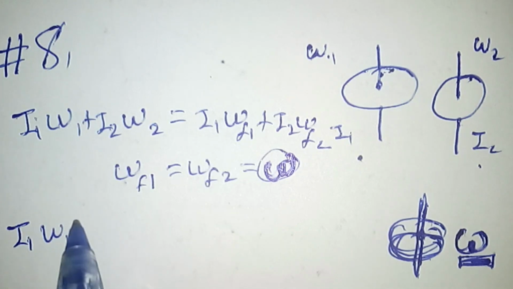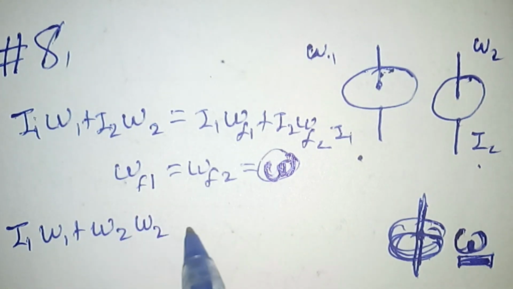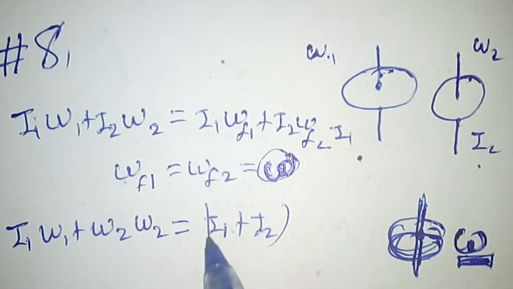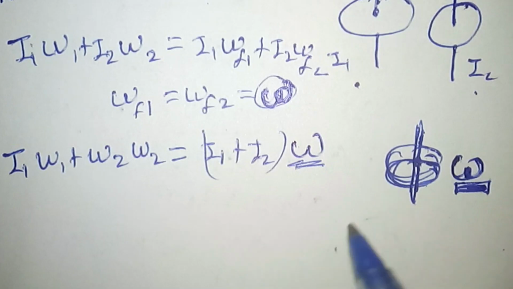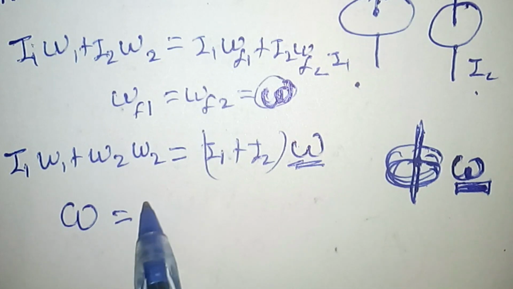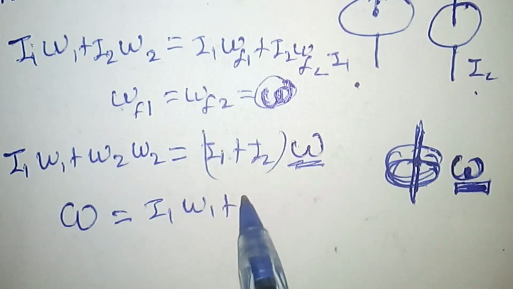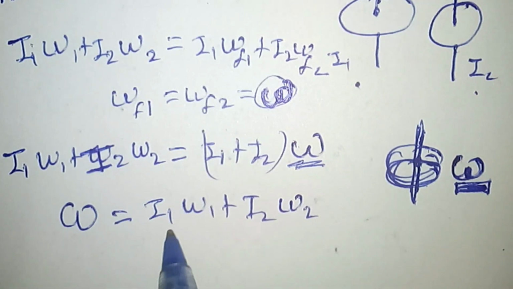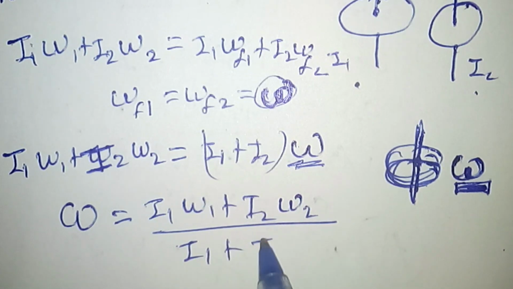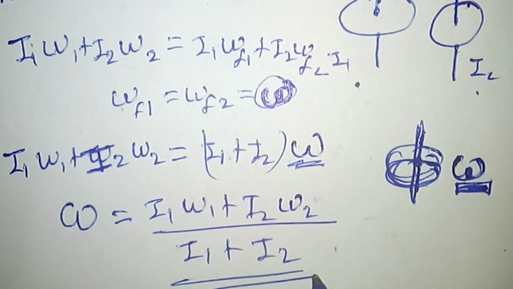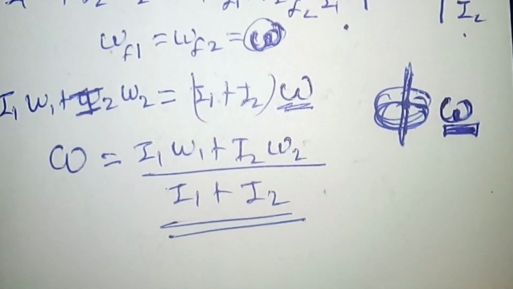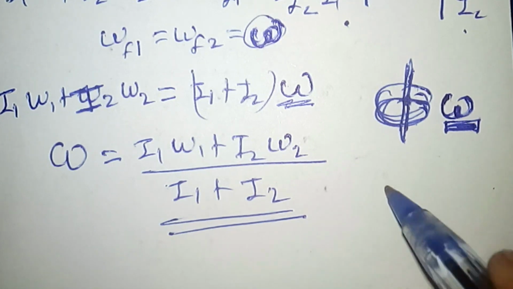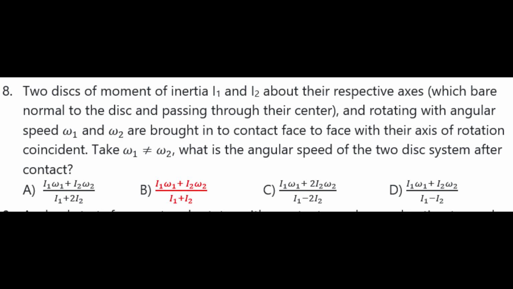Then from the equations, I1 omega 1 plus I2 omega 2 is equal to I1 plus I2 times omega, the combined velocity. So the combined velocity omega is I1 omega 1 plus I2 omega 2, divided by I1 plus I2. This is the final answer for the velocity of the combined disks. So the correct answer is alternative B.